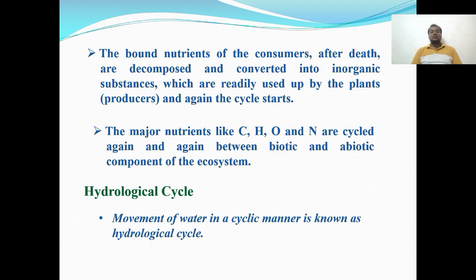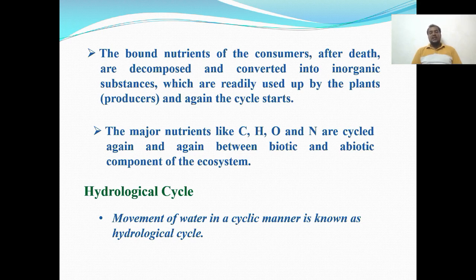The bound nutrients of the consumers after death are decomposed and converted into inorganic substances which are readily used by the plants, and again the cycle starts. So the major nutrients like carbon, hydrogen, oxygen, and nitrogen are cycled again and again between the biotic and abiotic components of the ecological system.